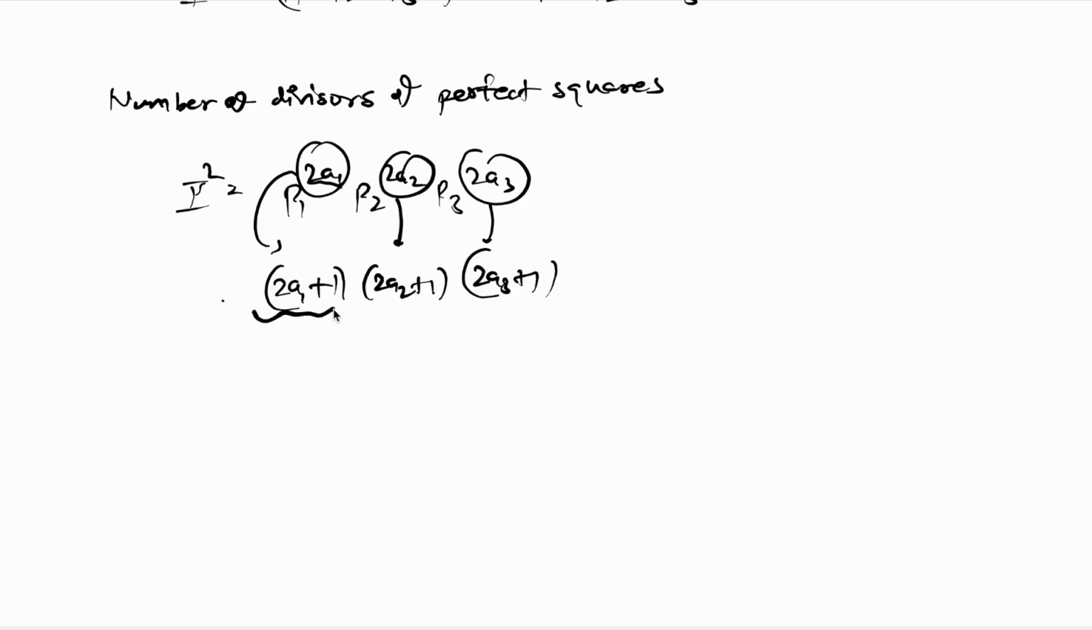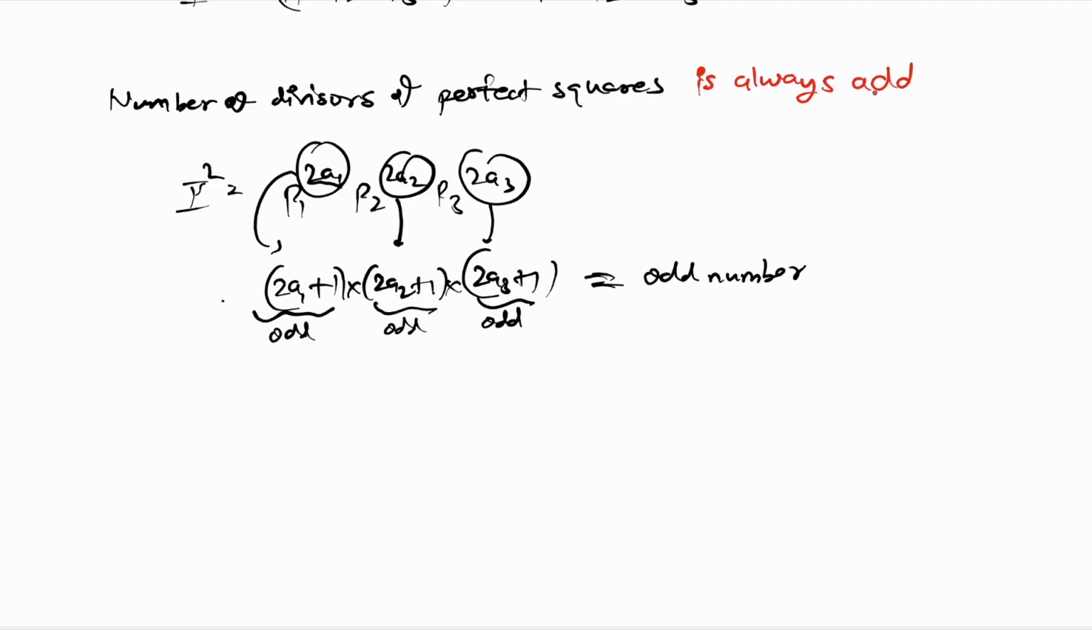So it's visible that 2a1 plus 1 is an odd number, 2a2 plus 1 is an odd number, and 2a3 plus 1 is an odd number. So if I multiply odd numbers, odd into odd into odd, will result in me getting an odd number. That means the number of divisors of perfect squares is always odd. This is an important result to remember.